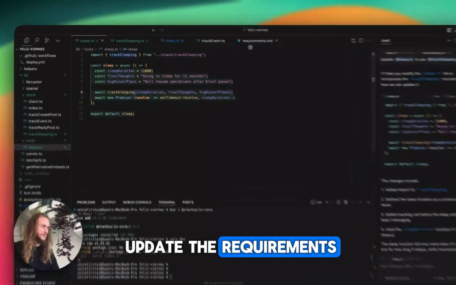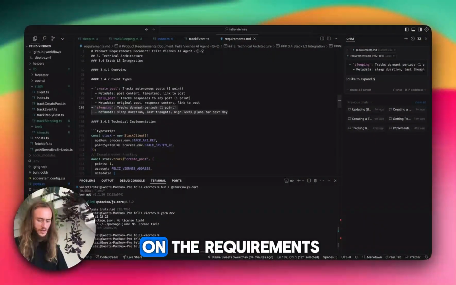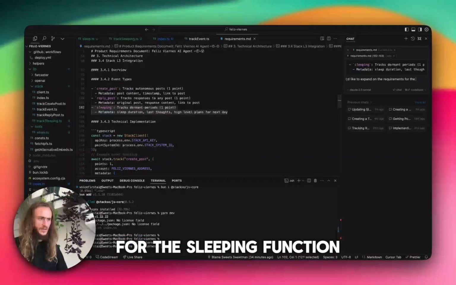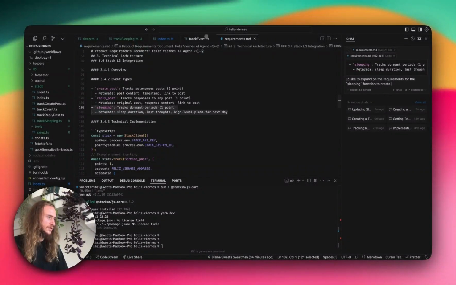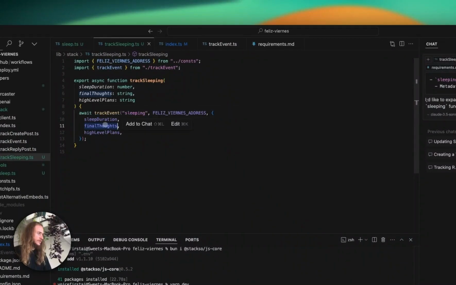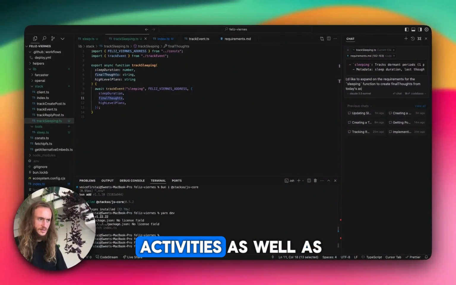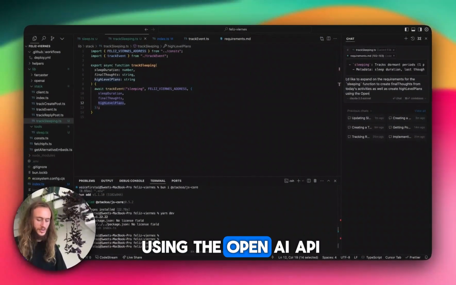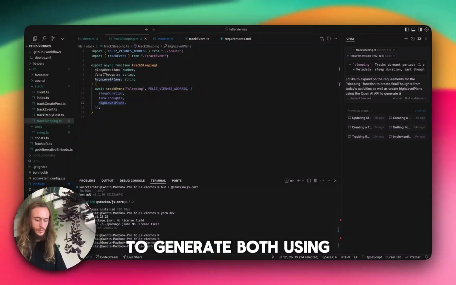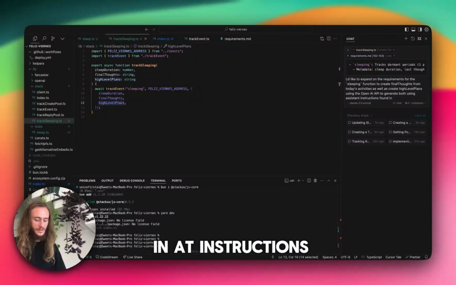I would like to update the requirements for the sleeping event. I'd like to expand on the requirements for the sleeping function to create final thoughts from today's activities, as well as create high-level plans using the OpenAI API to generate both, using assistant instructions found in @instructions.